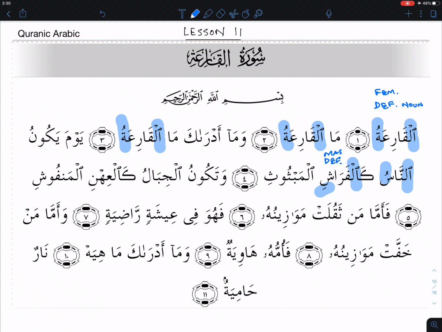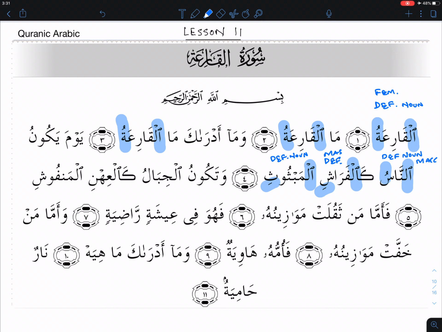Next word we come across is again al-mabthuth, and that's got an alif lam and then an influenced state. And what we call it again is a definite noun. Okay. And going back to An-Nas, I'll write it for all the words: definite noun, masculine. Where I don't write masculine, it's because it's the default, so we'll just assume that.